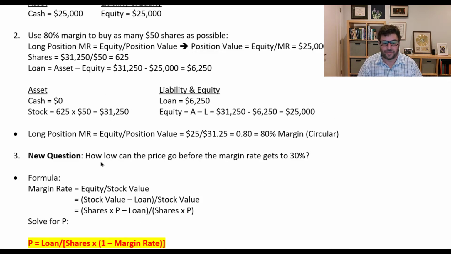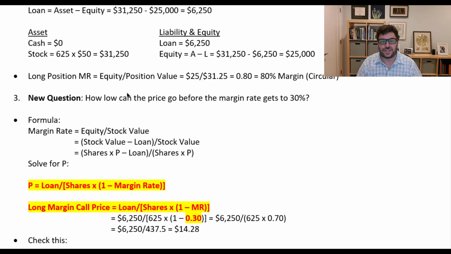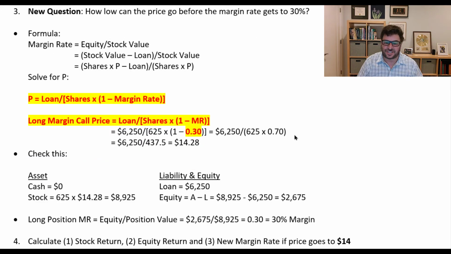We do a little bit of algebra, we get this formula, and I plug in the loan, which is the 6,250, divided by the shares, which is the 625, times 1 minus this 0.3 number, this 30% number, and I get $14.28. What that means is when the stock is $50, I have a margin rate of 80%, but when the stock price gets to $14.28 instead of 50, all of a sudden my margin rate is no longer 80%, it's now 30%.